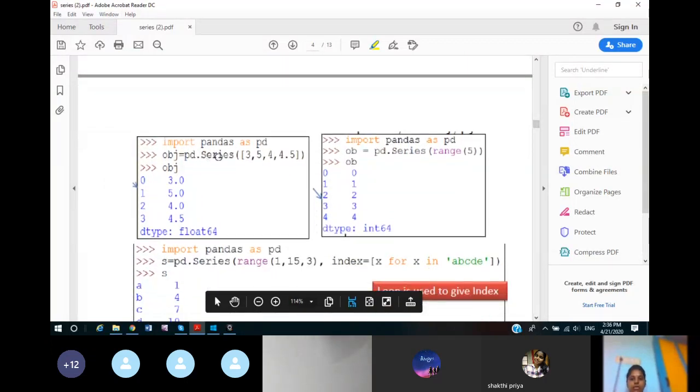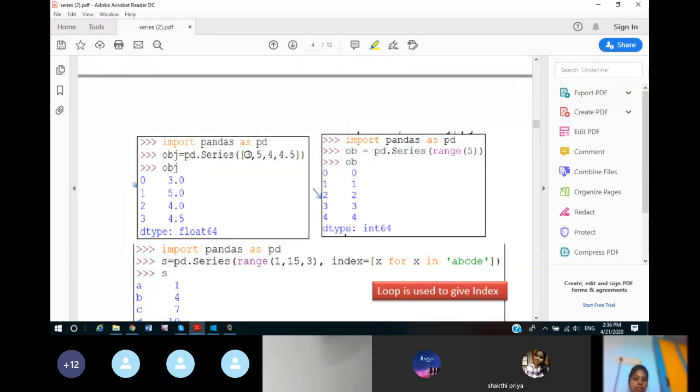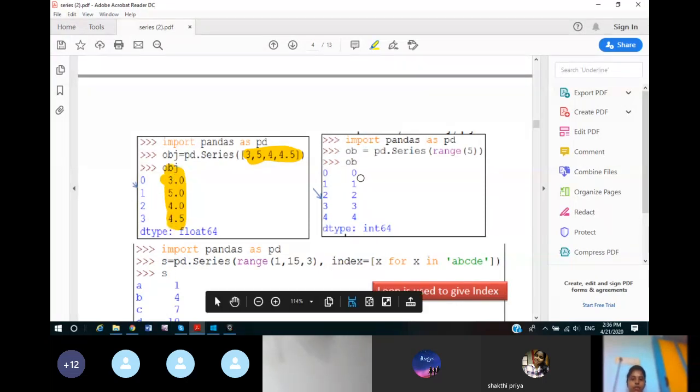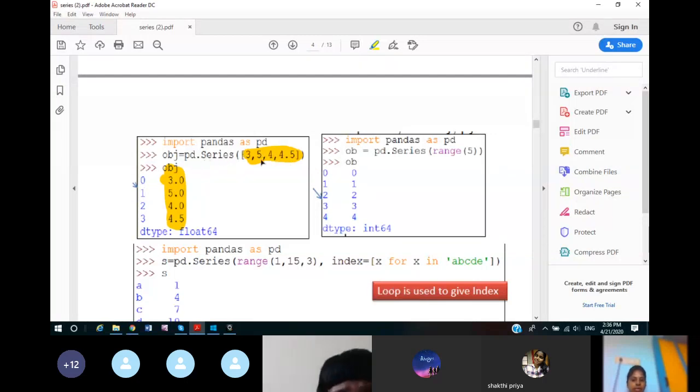Now in this we have called the series function having these data values. Now you can see that in a series we can have data of different values. Can you see this? Here 4.5 is float and others are integer. So by default, I told you, the series data type is float. So if one element is a float, then all the elements will be converted into floats like this. Understood? Now again see the indexes. Because you have not given any indexes in the function, it will take 0, 1, 2, 3 by default.